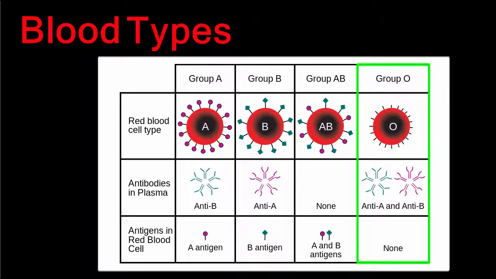Blood type O has no antigens present on the surface of the red blood cells. This means any of the blood types could receive type O during a transfusion without an immune response occurring. That's why type O blood is called the universal donor. Type O does, however, have anti-A and anti-B antibodies in their plasma, so they can only receive type O blood. Type A, type B, or type AB would all cause an immune response in a person with type O blood.